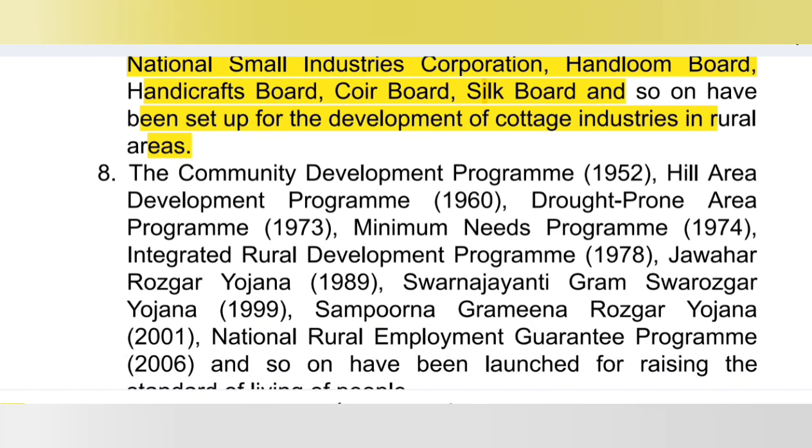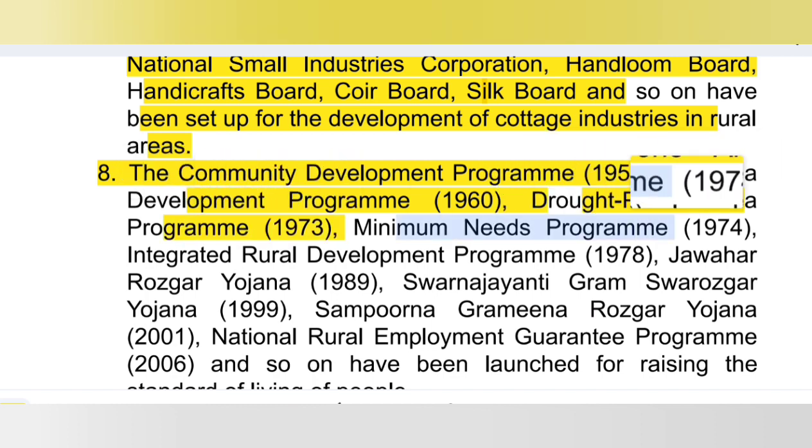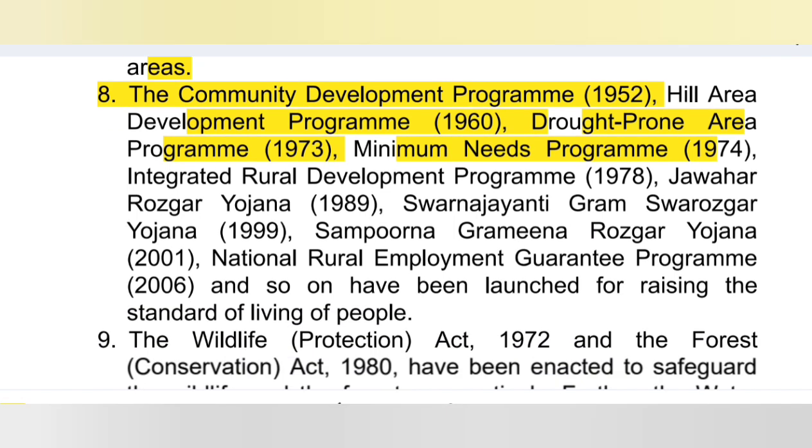Now the Community Development Programme 1952, Hill Area Development Programme 1960, Drought Prone Area Programme 1973, Minimum Needs Programme 1974, Integrated Rural Development Programme 1978, Jawahar Rozgar Yojana 1989, Swarnajayanti Gram Swarozgar 2001, National Rural Employment Guarantee Programme 2006 and so on have been launched for raising the standard of living of people, right?